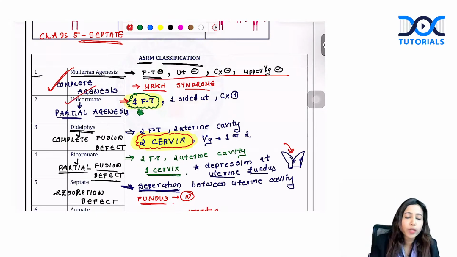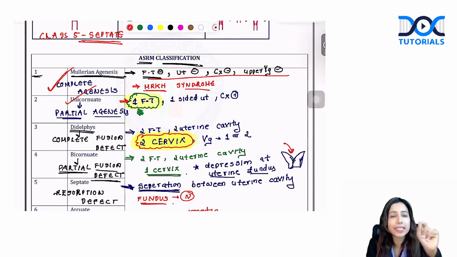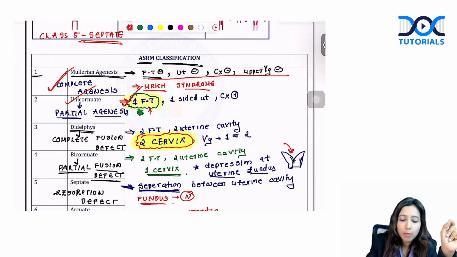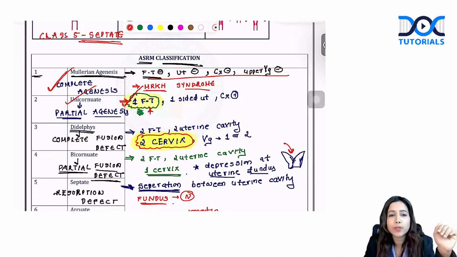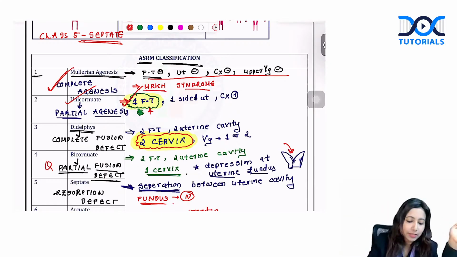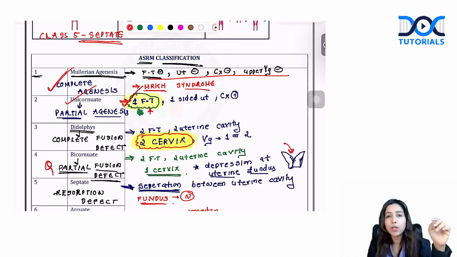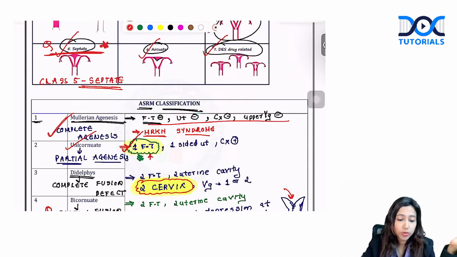Whereas in unicornuate uterus, you have partial agenesis, only one fallopian tube. Buzzword for you in the exam is one fallopian tube, one-sided uterus, and cervix. Again, cervix is present. Didelphys and bicornuate, it is a fusion defect. And this was the question that came. Yes, unicornuate was the question that had come.